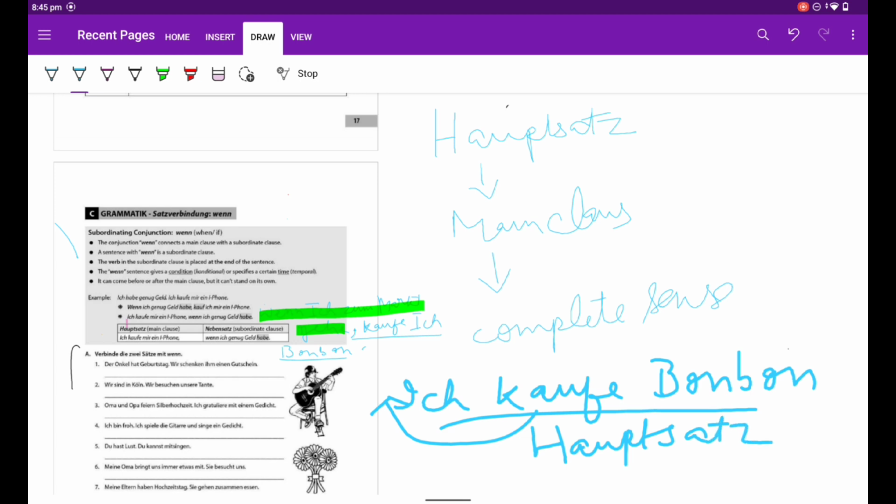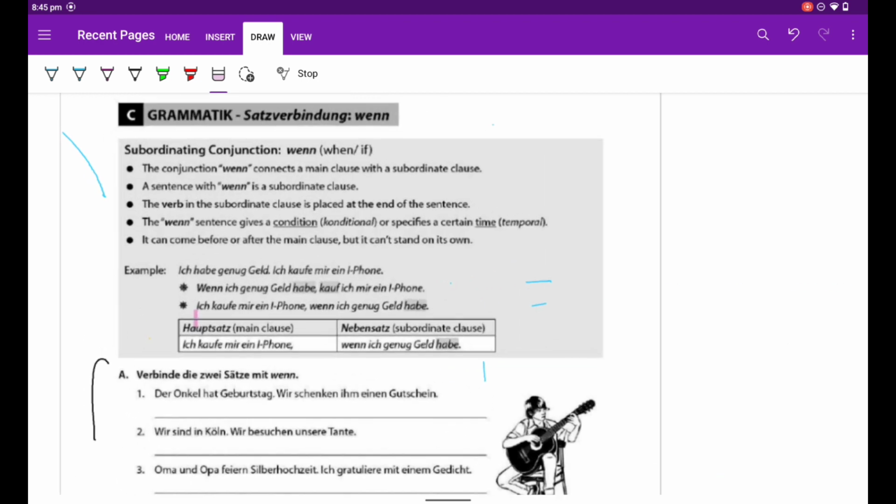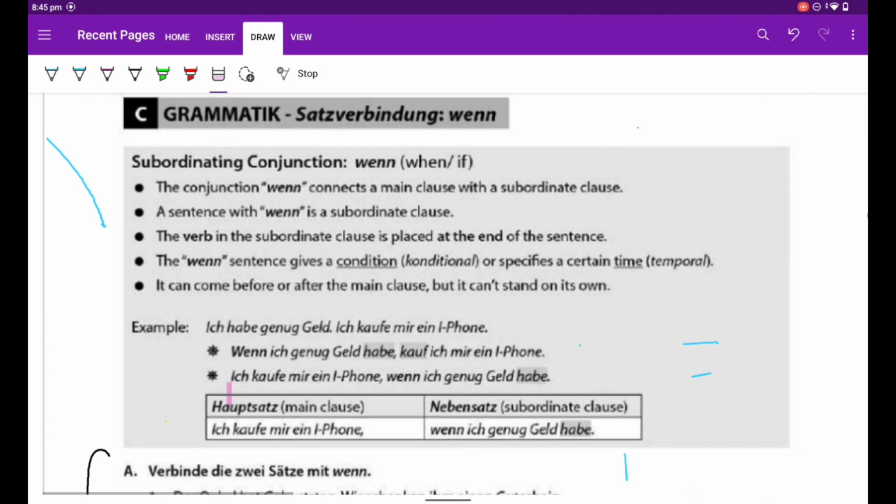So finally we came to know wenn is a conditional conjunction. Again, let us go back here on the rule page. Wenn means when or if. It is a conditional sentence and it gets added to the subordinate. Whenever it is joined to any sentence, it pushes the verb to the end.